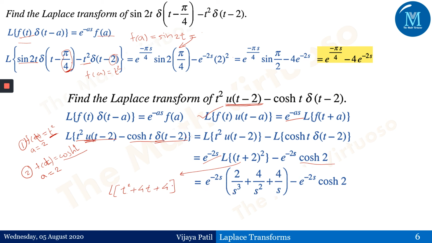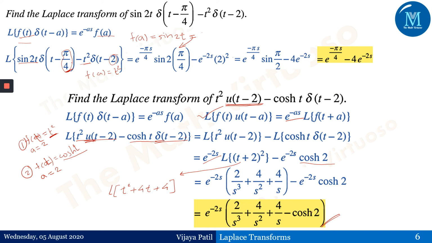This is the in-between step. t plus 2 the whole square, (a plus b) whole square, is t square plus 4t plus 4, and according to the linearity property, the Laplace operator goes with each term. So we get 2 upon s cube plus 4 upon s square plus 4 upon s, minus e to the power minus 2s taken out, and we can simplify our answer like this.